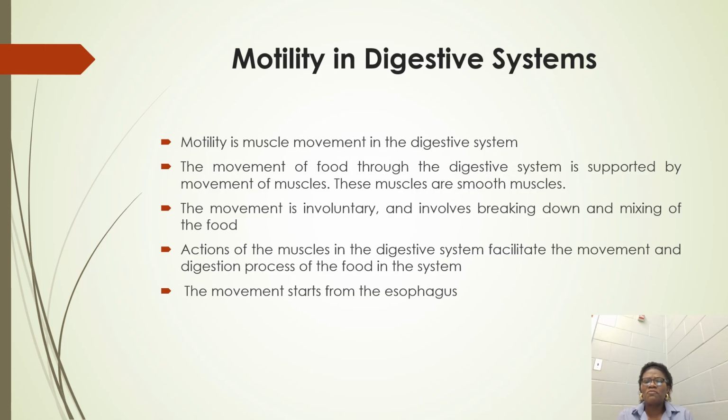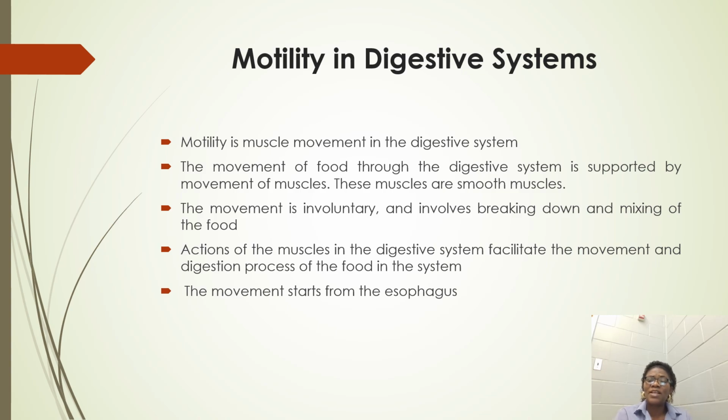And the actions of muscles within the digestive system facilitate the movement and the digestion process of the food in the gut, in the digestive system.